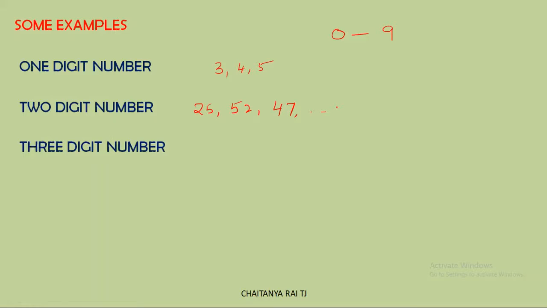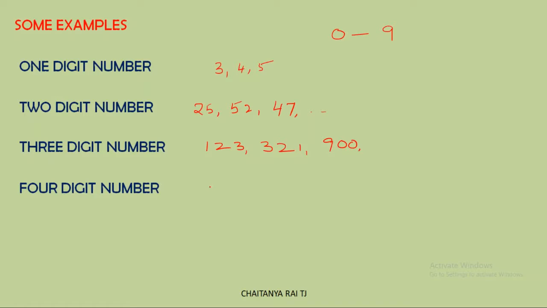Next comes the 3-digit number. While writing a 3-digit number, we have to select 3 digits at a time, like 1, 2, 3. We can reverse it. This becomes 321. We can take 900 and so on. Next comes the 4-digit number.